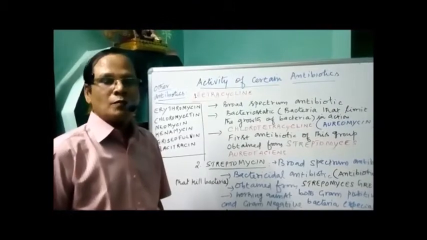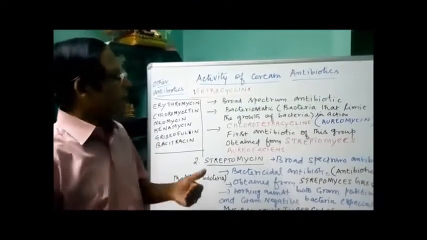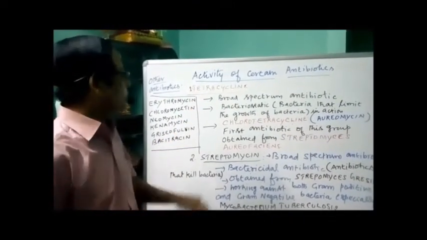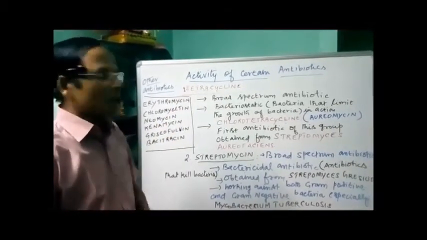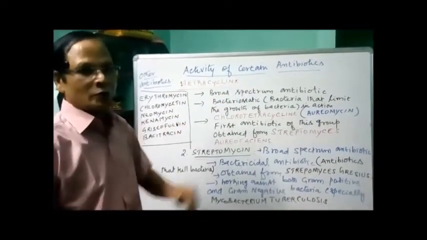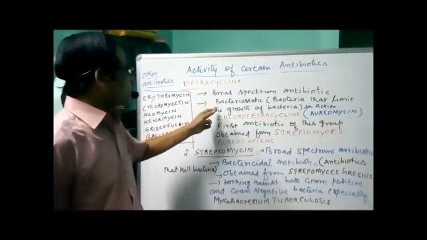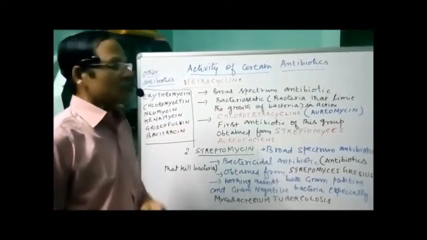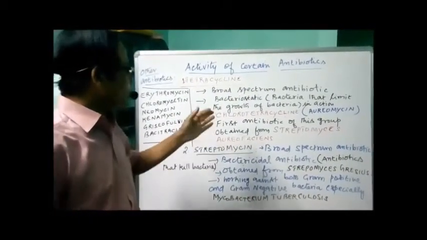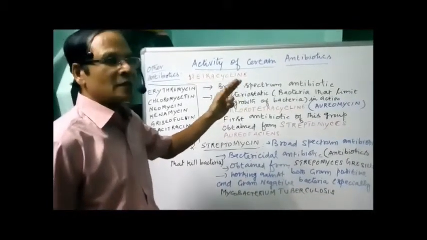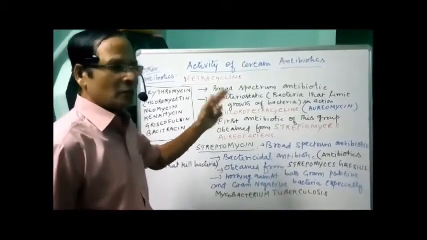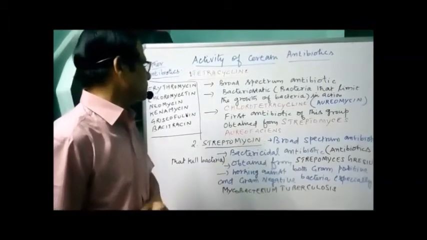Okay. Now let us discuss the activity of certain antibiotics. Number one, tetracycline. It is a broad spectrum antibiotic. It is bacteriostatic in action. What do you mean by bacteriostatic? It limits the growth of bacteria, not killing, it limits the growth.